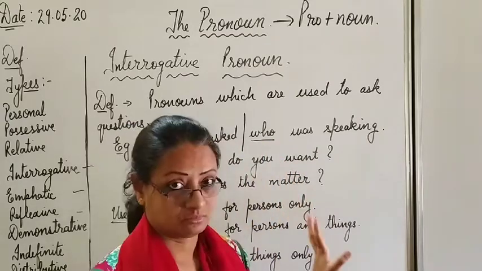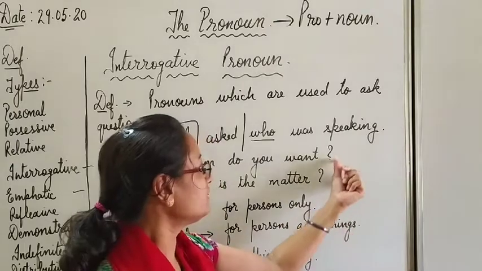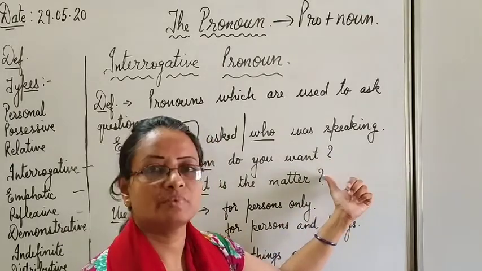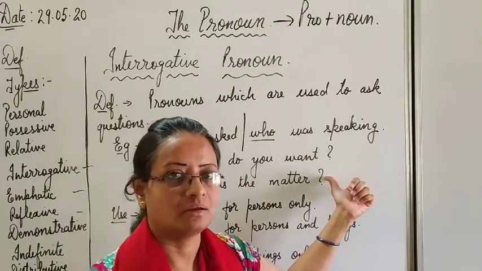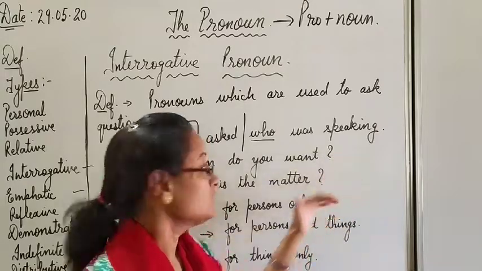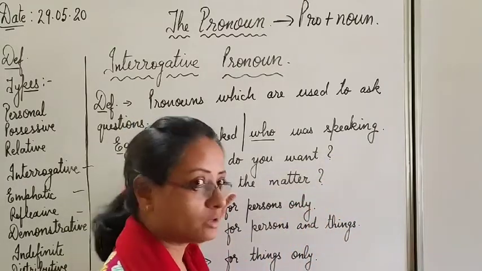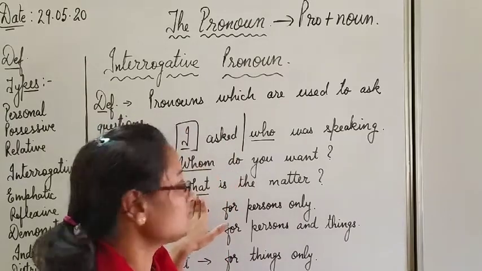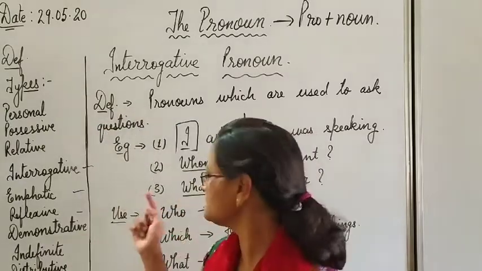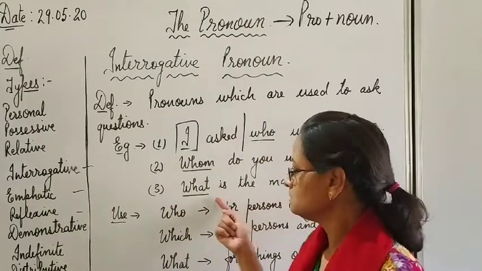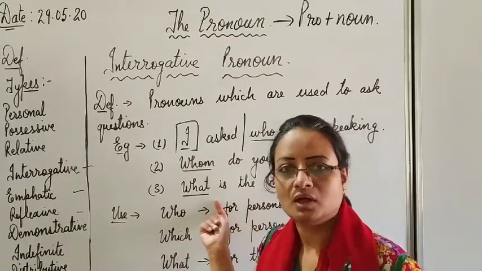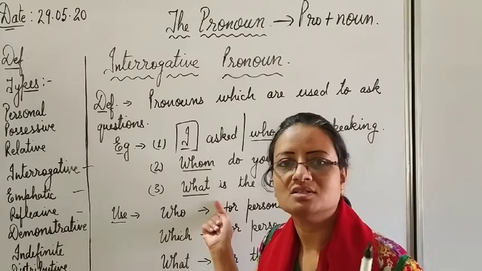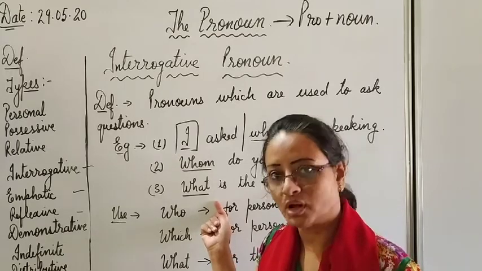Whom do you want? You can clearly see these other two examples carry a question mark at the end. They are clear questions. So here, in whom do you want, the word whom is the interrogative pronoun. What is the matter? Again you can see this word what. It starts a question, it is used in a question. So what is nothing but an interrogative pronoun.